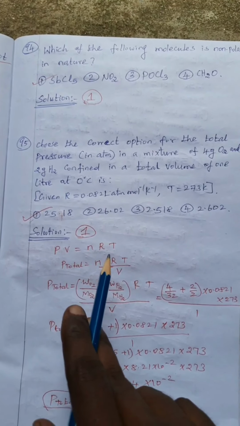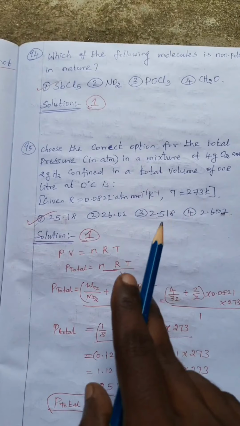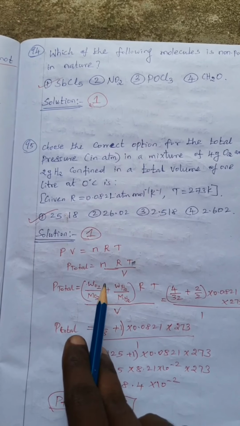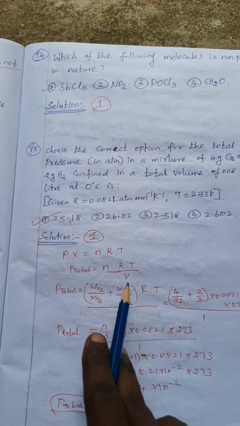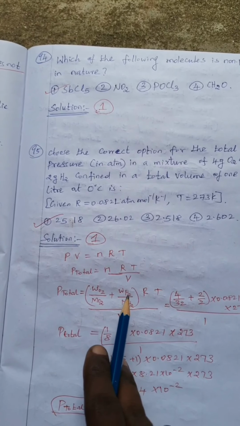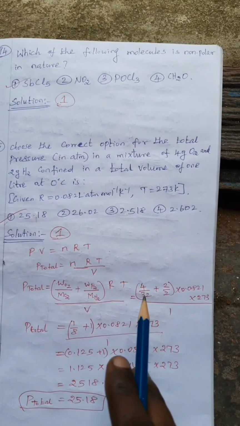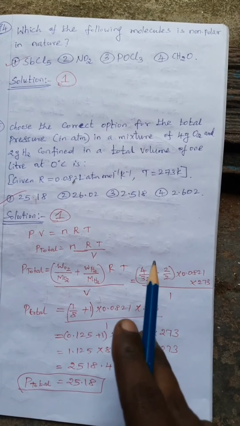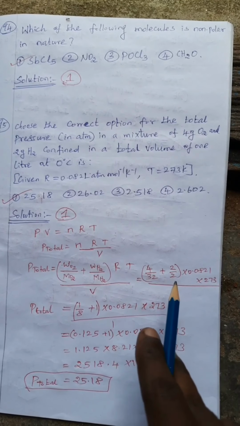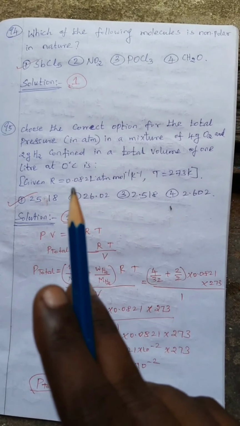So using the formula PV equal to nRT, P total equal to nRT by V. So n is the number of moles. Here two gases are given. So the number of moles of oxygen plus the number of moles of hydrogen is the overall number of moles. So weight of oxygen divided by molecular mass of oxygen plus weight of hydrogen divided by molecular mass of hydrogen, into RT by volume. Volume is 1 liter. So we have to put the value 4 by 32, 4 gram of oxygen and 32 is the molecular mass of O2 gas. So 4 by 32 plus 2 by 2 into 0.0821 into 273 by 1 liter. 1 liter is given.